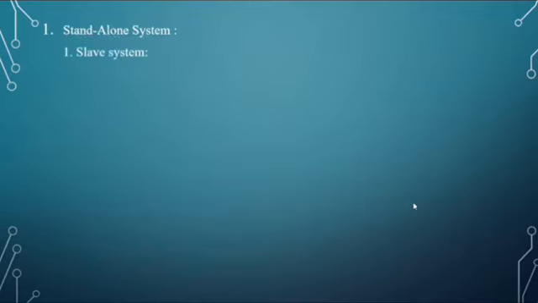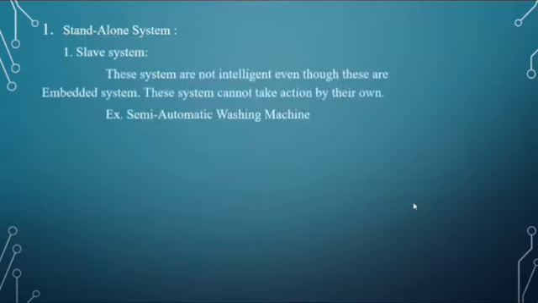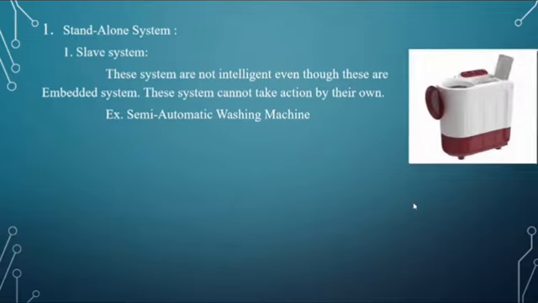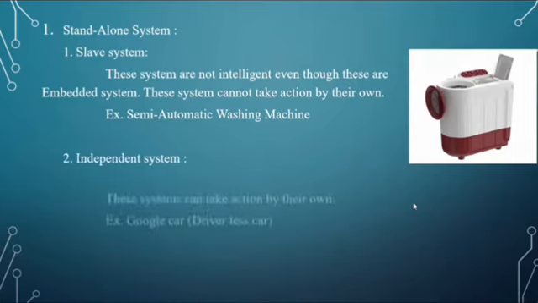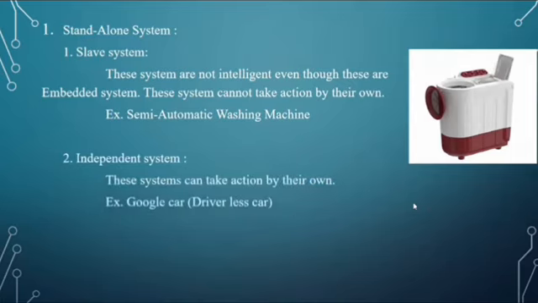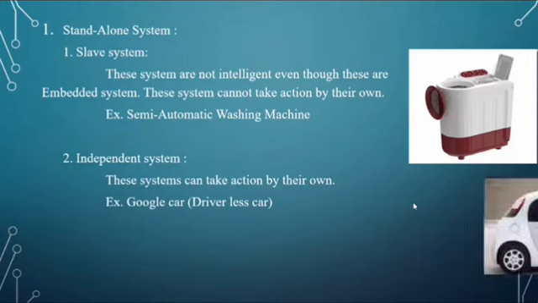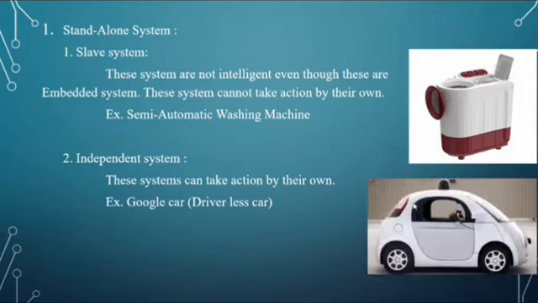What is a slave system? These systems are not intelligent even though they are embedded systems. The system cannot take action on its own. Example, a semi-automatic washing machine. Second is the independent system. These systems can take action on their own. Example, the Google car, which is a driverless car. It can drive on its own without any driver or human.